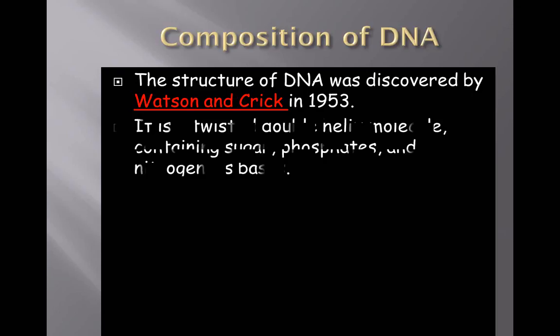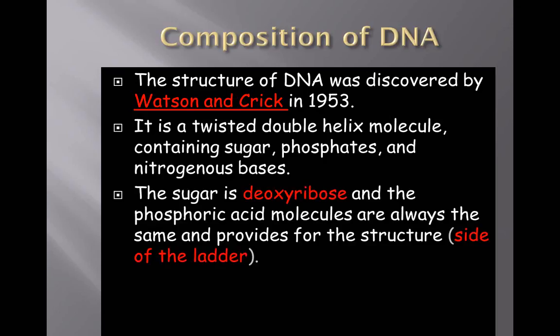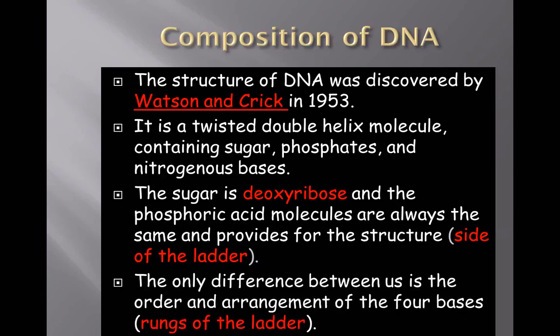Composition of DNA. The structure of DNA was discovered by Watson and Crick in 1953. It's a double helix, or a double ladder, so to speak, twisted around itself. It's a molecule containing sugar, phosphates, and nitrogenous bases. The sugar, you need to know this for the quiz, is called deoxyribose. Say that: deoxyribose. And the phosphoric acid molecules always stay the same. They make up the sides of the ladder.